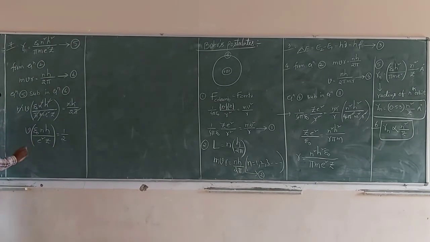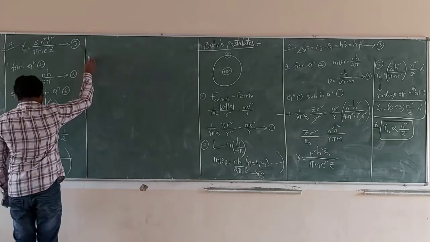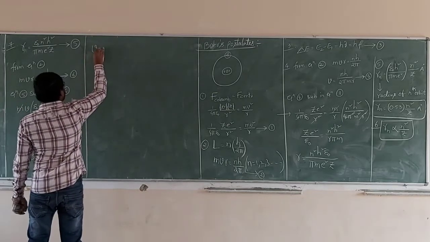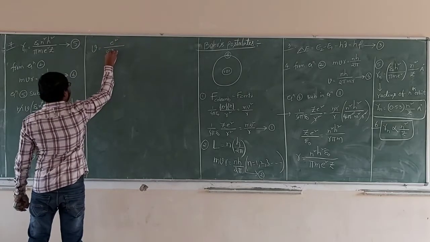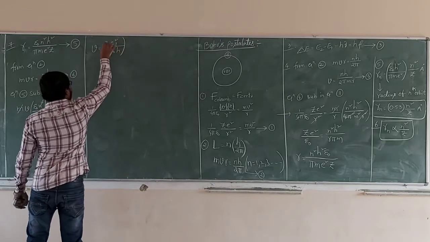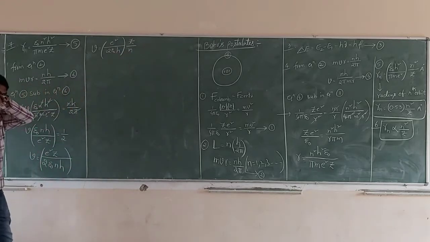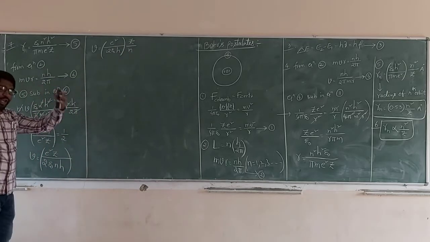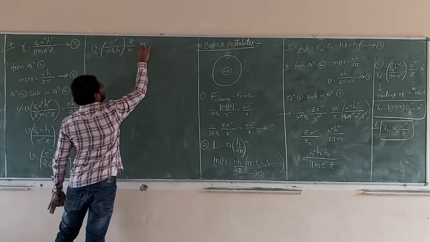So V is equal to, we want V. This is cross multiplication: e square Z by 2 epsilon naught n h. Now finally this is written like that: V is equal to e square by 2 epsilon naught h into Z by n. That is the velocity of electron in nth orbit. Meter per second.